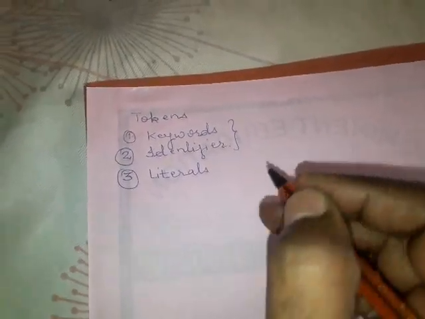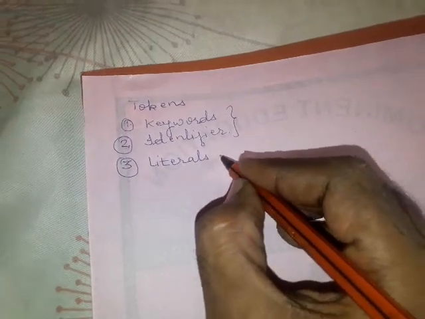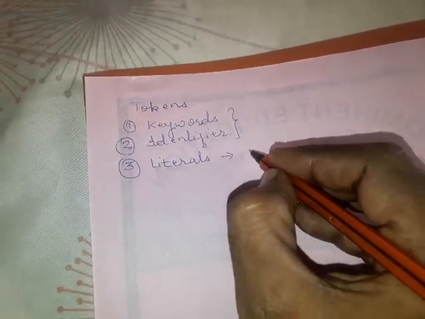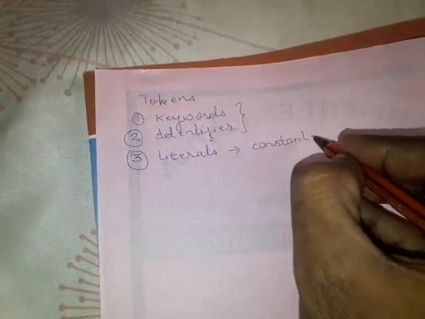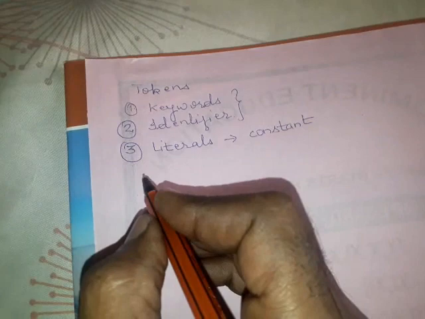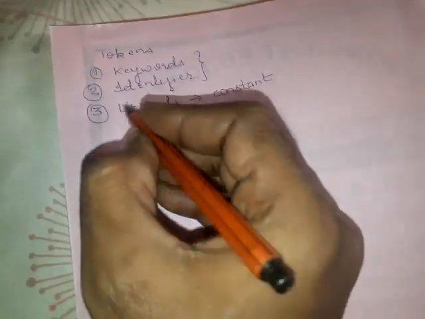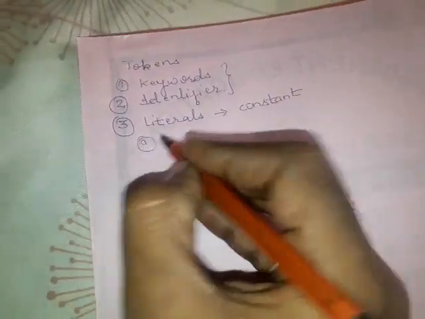What is a literal? A literal, in common language, is called a constant, a constant whose value cannot be changed. There are several types of literals. Literals are generally constants in the Python language. The first one is the string literal.